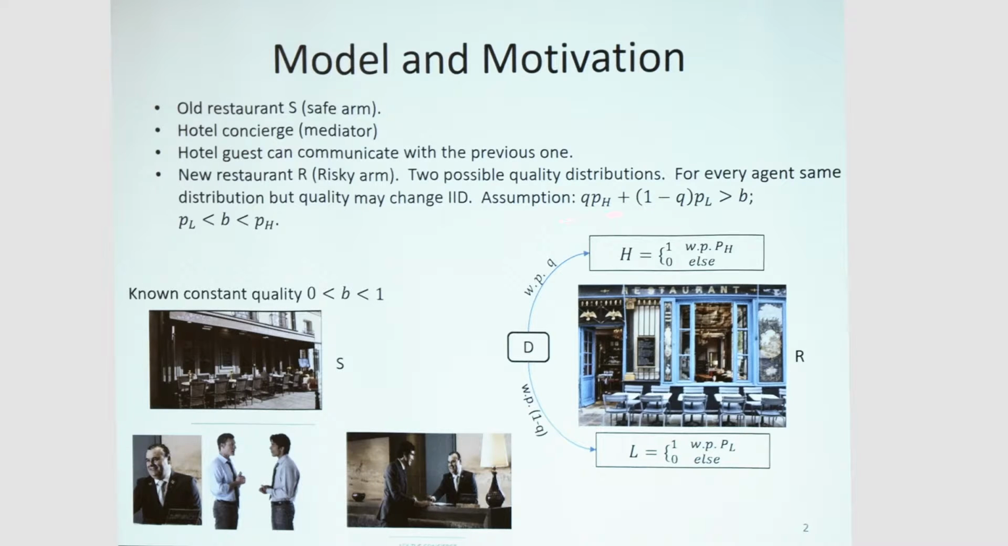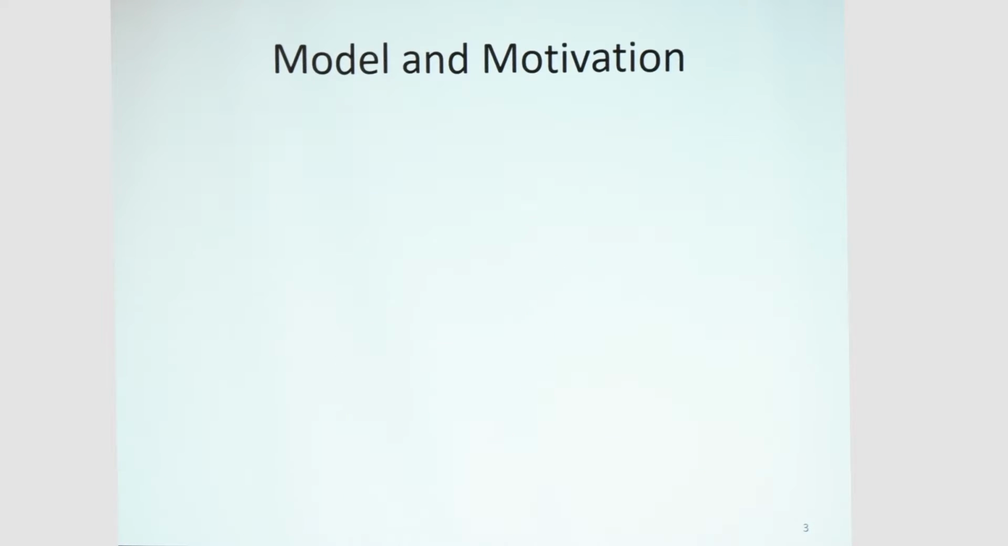We also assume that Q·PH plus (1 minus Q)·PL is greater than B, because if not, then all the agents will go to restaurant S. And we assume that B is greater than PL, because if not, then all the agents will go to restaurant R. Because of this, PL is less than B, which is less than PH. So if R is distributed H, it will be better to go to R, and if R is distributed L, it will be better to go to S.